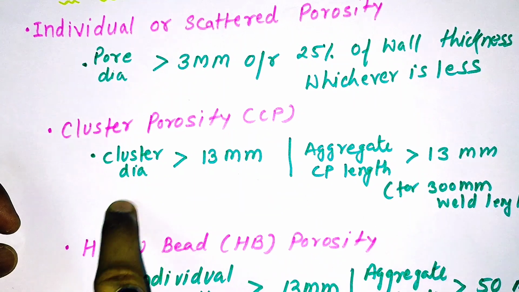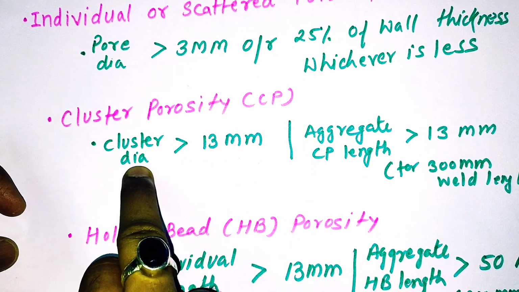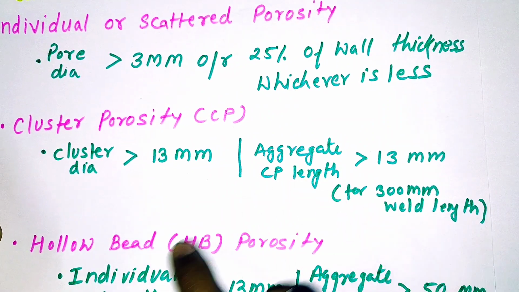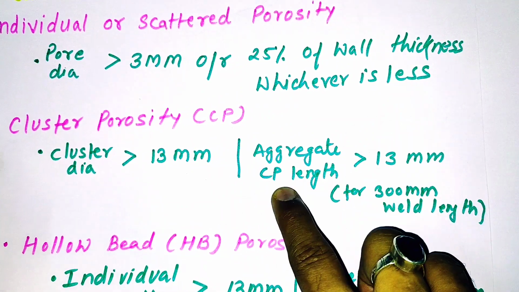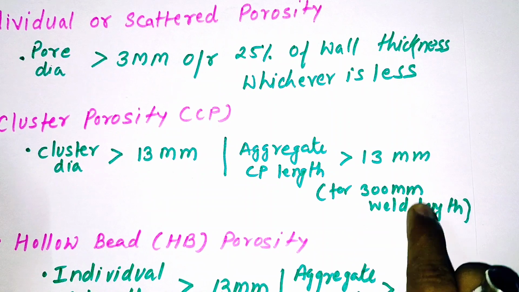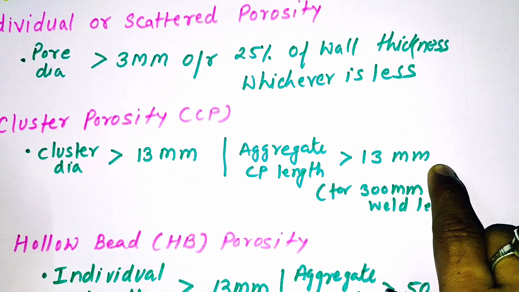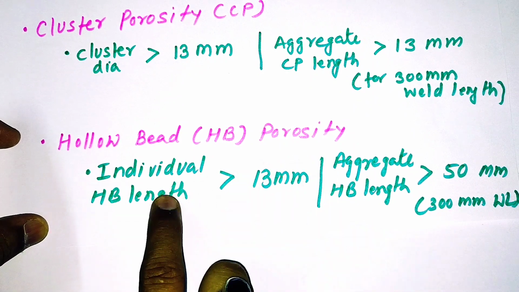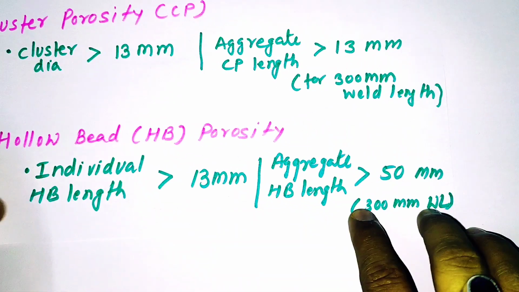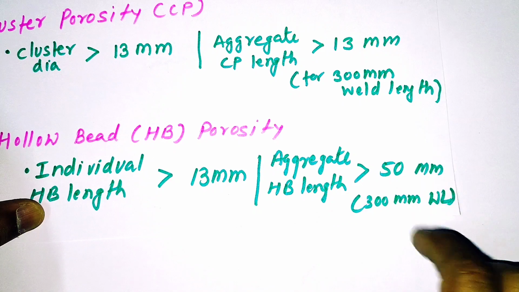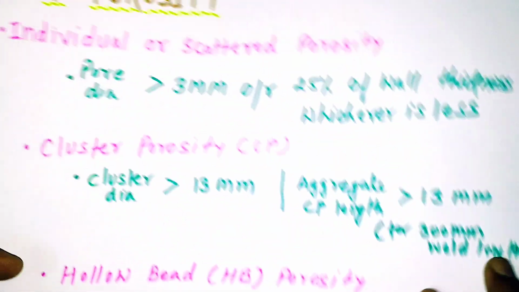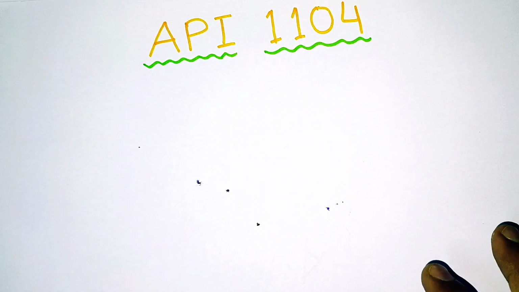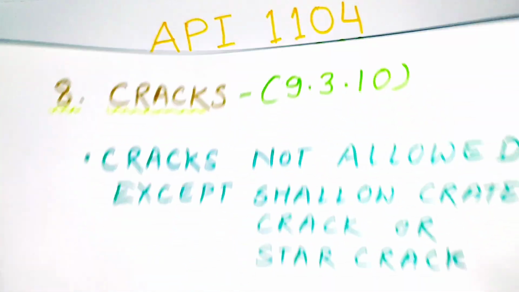Then cluster porosity. If the cluster diameter is more than 13 mm, we'll reject that. And if there are 2, 3, 4 or more, then if the aggregate length of cluster porosity in a 300 mm weld length is more than 13 mm, we'll reject that. Finally, hollow bead porosity. Individual 13 mm, reject. Aggregate 50 mm in 300 mm weld length, reject. Friends, this is the main criteria for porosity. There are some more criteria given, but I have laid out the important ones.